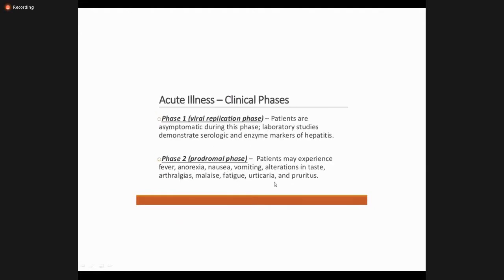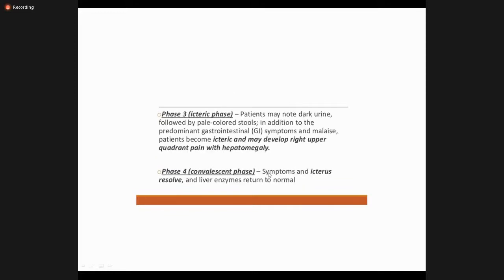Then they have these phases, no need to remember, but remember, first is the replication phase. Patients are asymptomatic, only the blood tests are positive. In the second phase, the symptoms appear, all of the non-specific symptoms. The third phase is the icteric phase, meaning that initially the non-specific symptoms and later the patients develop jaundice. And in the fourth phase, jaundice resolves and the liver enzymes become normal.